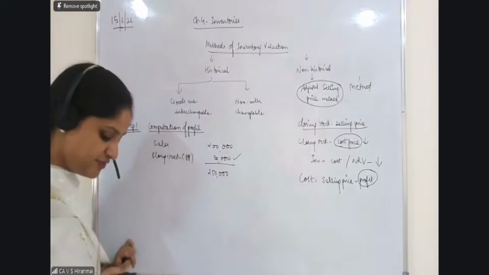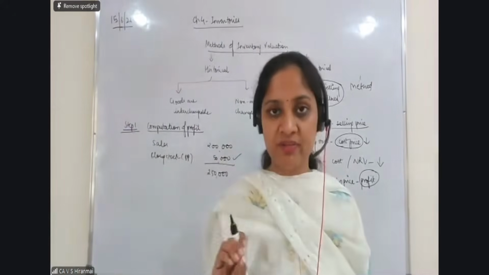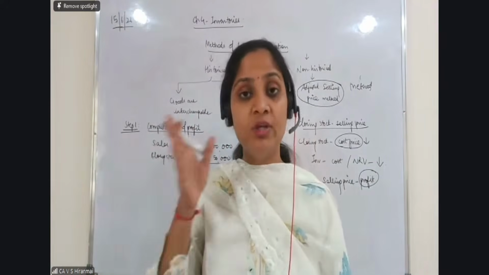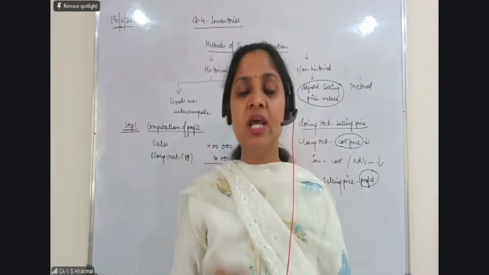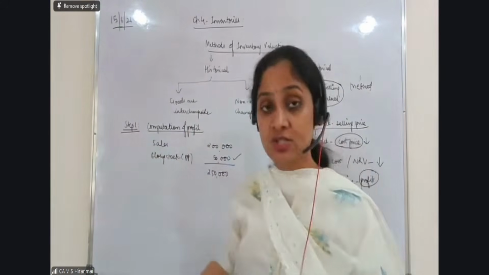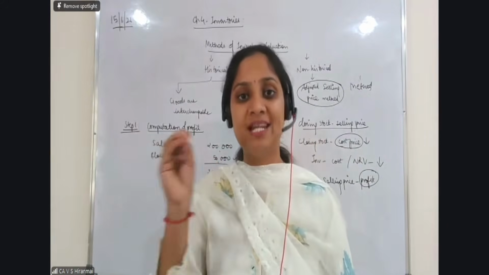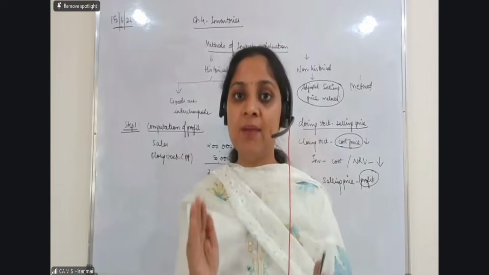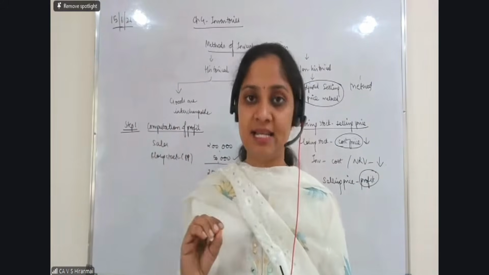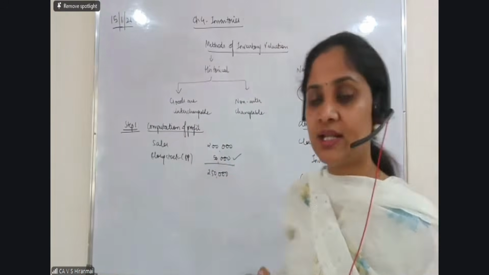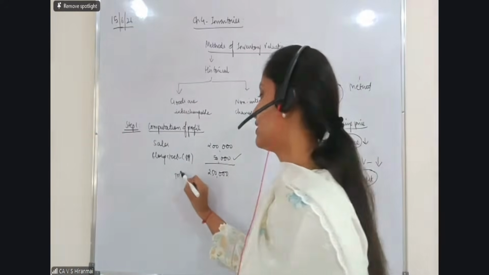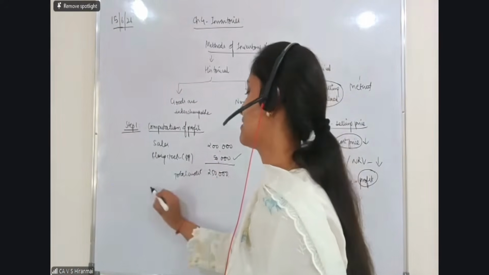Madam, why are you taking this 50,000? Whatever we have understood so far is that sales means only the sales that have already taken place. But no, when you are studying the inventory chapter, a little modulation comes in here. What is that? Whatever is the closing stock, when it is given to you at the selling price, you have to consider it also as sales. You should consider the closing stock declared at the selling price as a part of sale. Okay, that means it is also treated like sale. So you have to take these two and arrive at the total credit value. From this, you should subtract the cost.